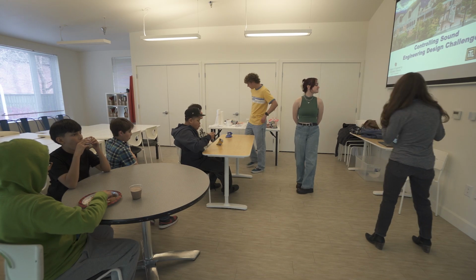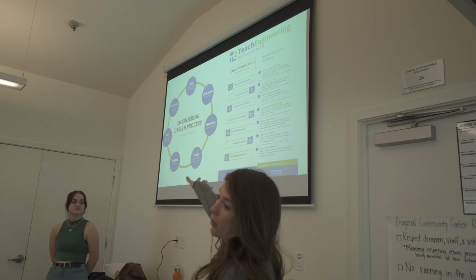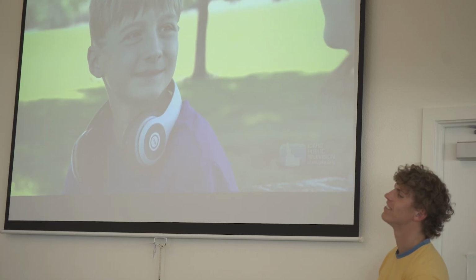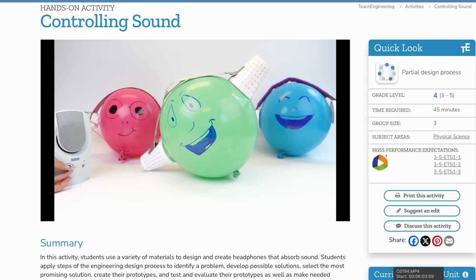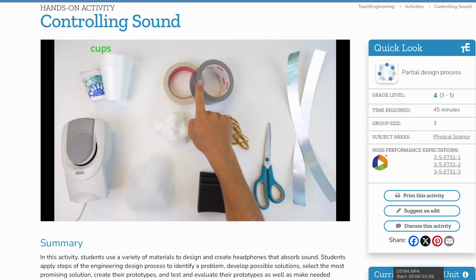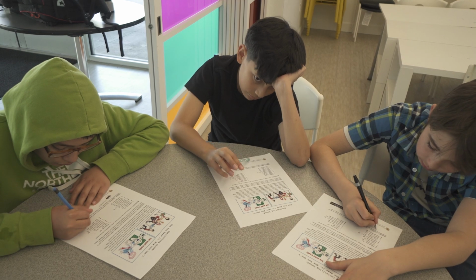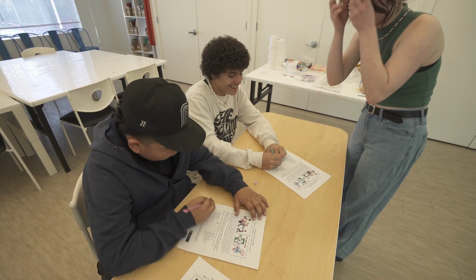We want all teachers to feel like they could teach engineering or STEM in their classroom. And so Teach Engineering really strives to make it easy for teachers to access that material. So for most of our curriculum, we have how-to videos at the start that actually show the teacher how to do the activity. Our procedure is very detailed in its steps so that the teacher can teach it from start to end.